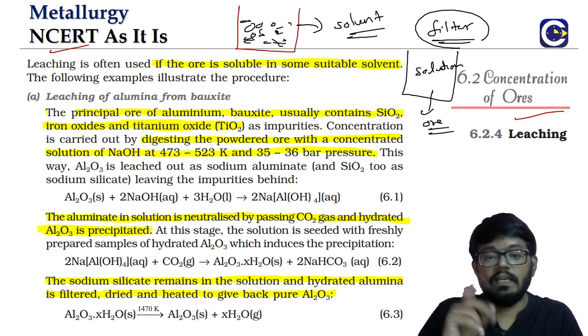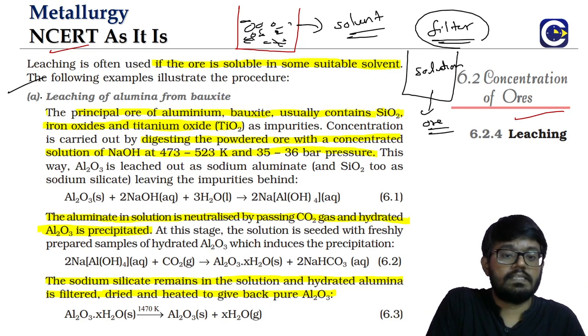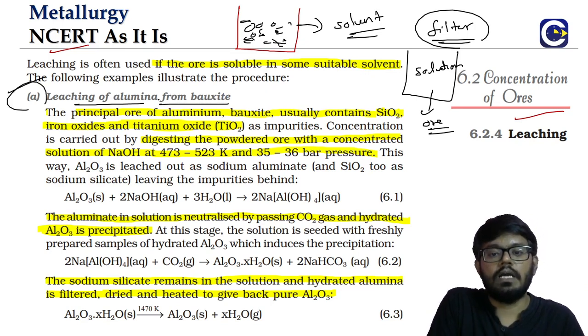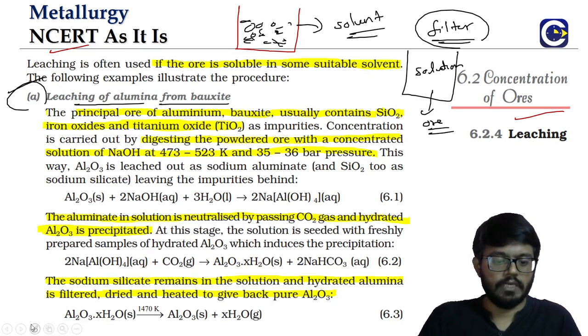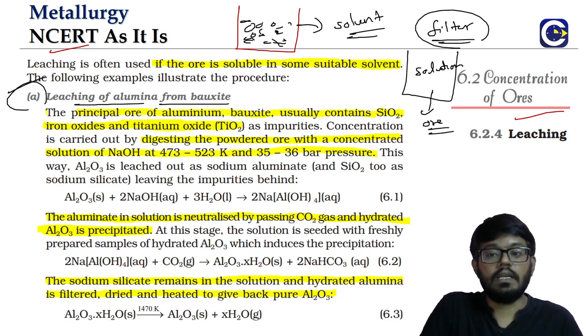For this, we will discuss two examples. The first example is leaching of alumina from bauxite. Bauxite, we said, is the main or principal ore for aluminium. Along with the Al2O3, it will contain what?